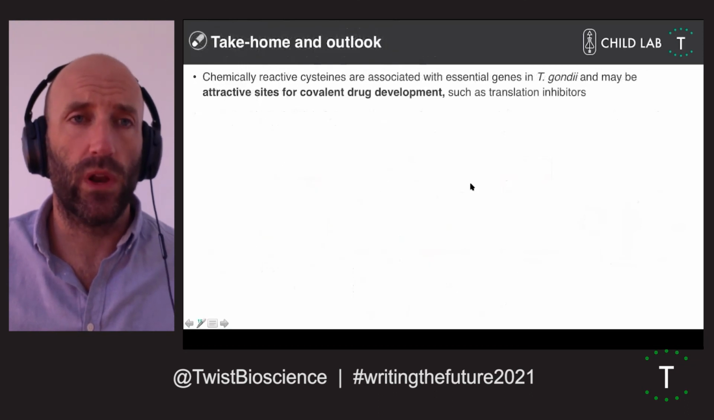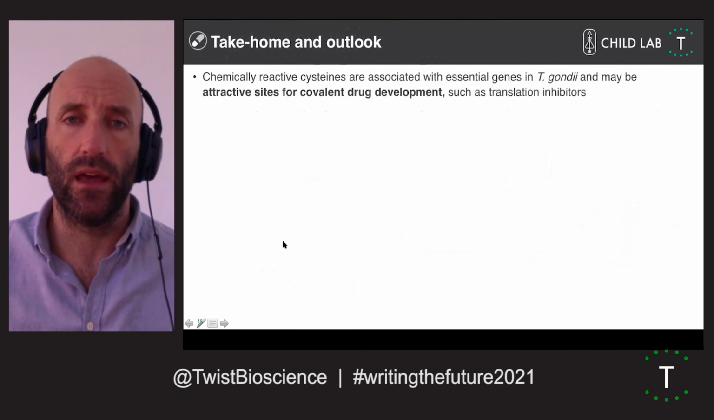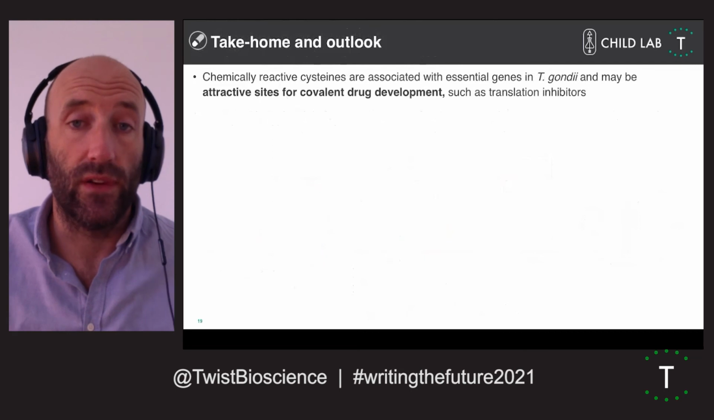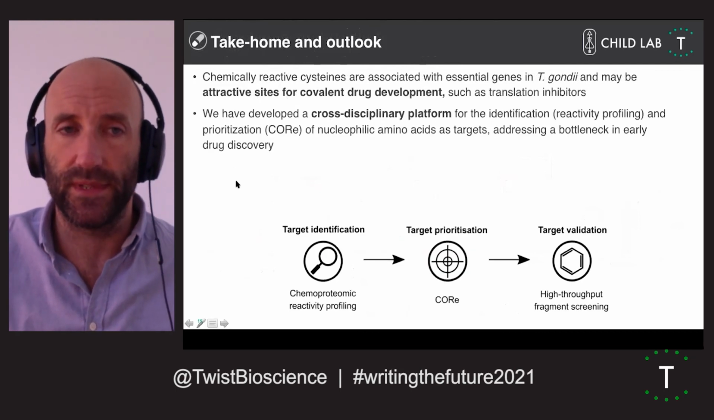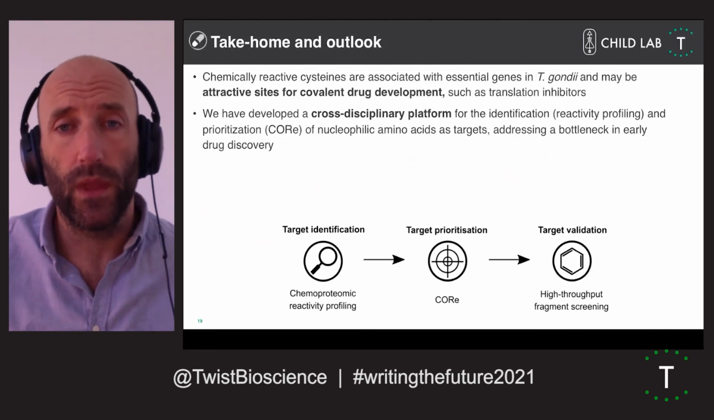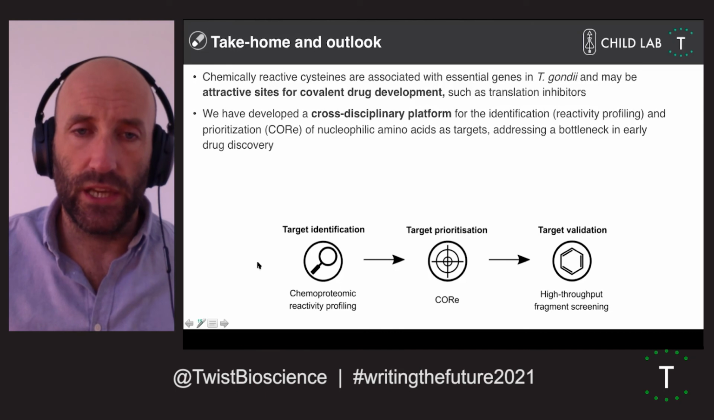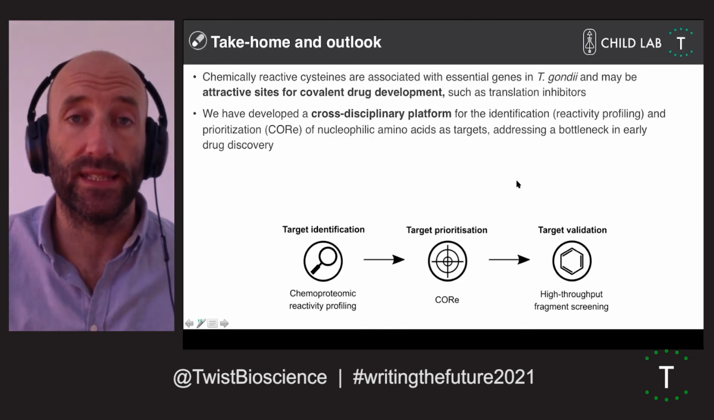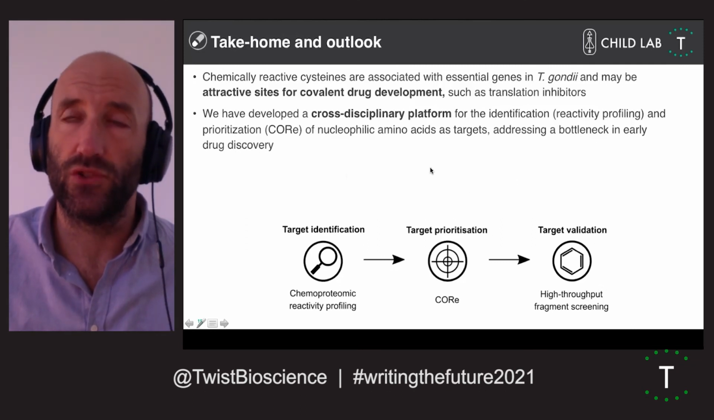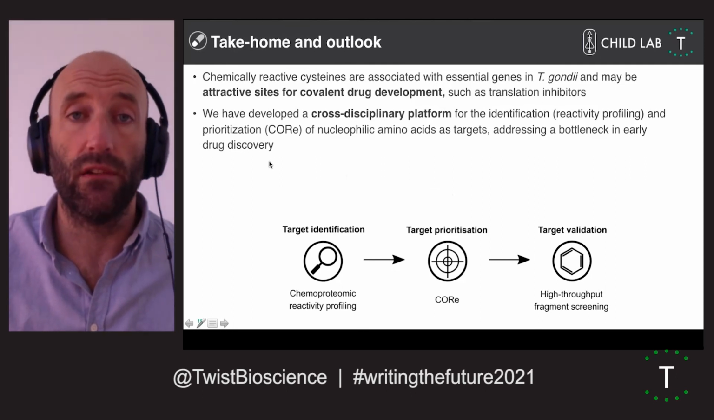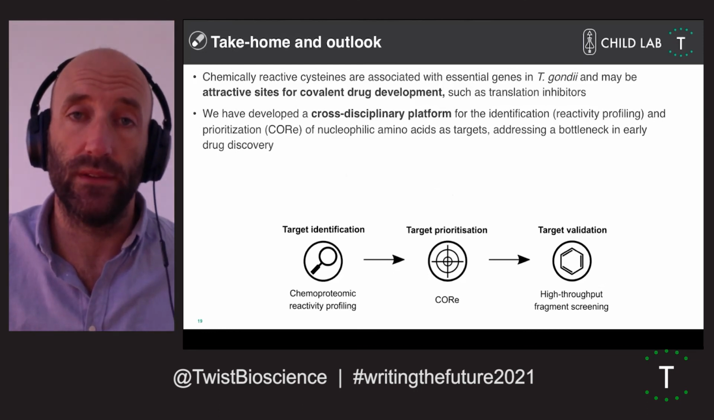What I want to leave you with today as a take home is that we think these chemically reactive amino acids are attractive sites for covalent drug discovery, and this has been known for some time. We've now advanced this cross-disciplinary platform that allows you to both initially identify, but then critically prioritize these sites according to their contribution to protein function in cells, which we believe addresses this early bottleneck and removes the need to cherry pick your targets. So you can prioritize according to confirmed contribution to protein function in cells.